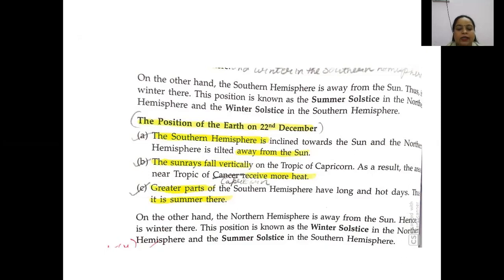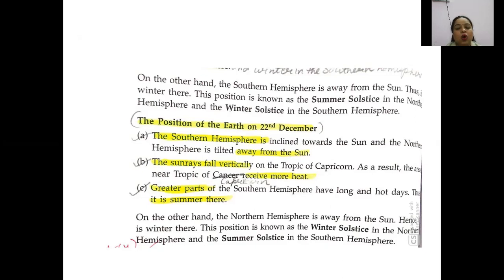On the other hand, the northern hemisphere is away from the sun, like in our winters, hence it is winter there. This position is known as winter solstice in the northern hemisphere and summer solstice in the southern hemisphere. So wherever the sun rays fall they are having summers, and the part of the earth which is far from the sun is having winters.